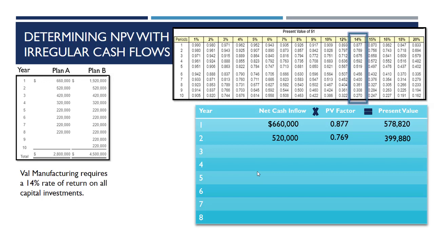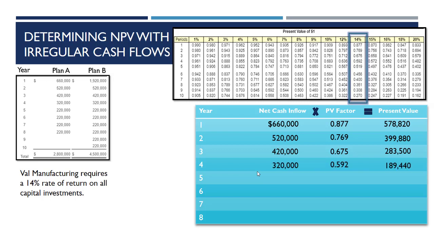We're going to repeat this process all the way down the line. We're going to take the respective cash inflow for the year. In year 3, it's $420,000, and multiply it by the factor that comes up at the intersection of the number of years in the future you have to wait to get it and your required rate of return. It's going to be 0.675 here for the present value factor of our third inflow, reducing its present value to $283,500.